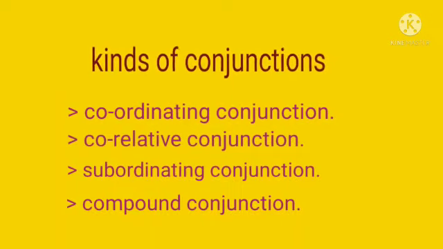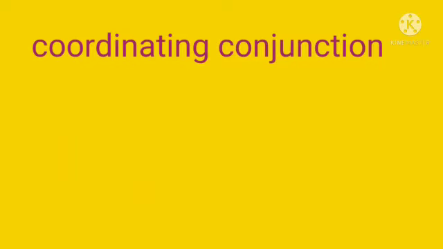Now let's move on to the coordinating conjunction. The sentence contains two independent statements or two statements of equal rank or importance. Hence, the conjunction joining together these two statements or clauses of equal rank is called a coordinating conjunction. That means it is of equal rank.